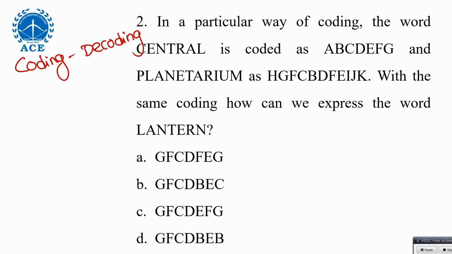Central is somehow coded as A, B, C, D, E, F, G. Planetarium is coded as H, G, F, C, B, D, F, E, I, J, K. Now, what is the code for lantern? To understand the code better, they have given two words. So at least always have this habit: write the above one and the code below, so that you can track things a bit faster.